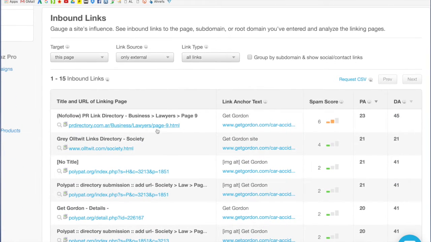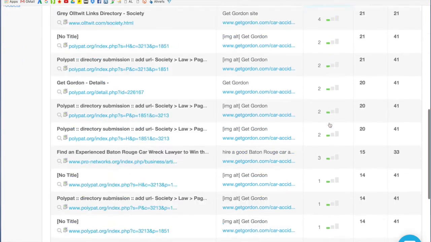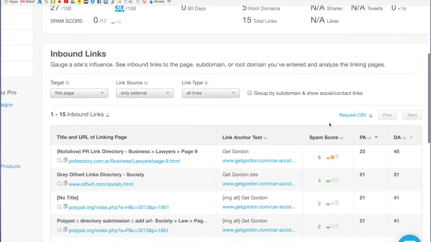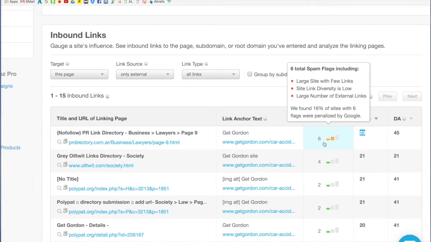Now let's take a look at these actual links. This is a directory. This is a red flag here. When you see the number start climbing up above 5, it turns orange, and that's a spam score. So this little orange graph is telling us that this link is not really trusted, even though it's a PA of 23. There's a little warning coming here.